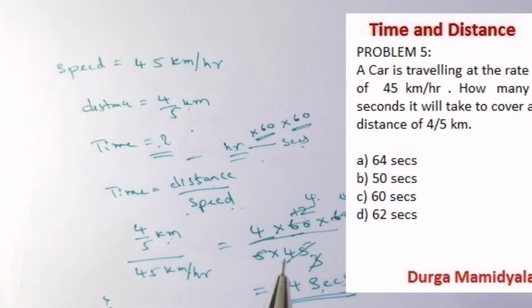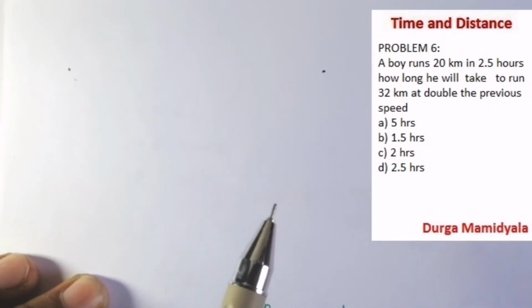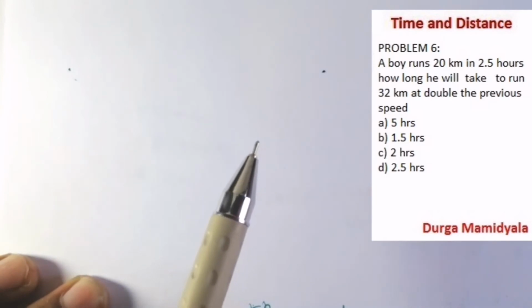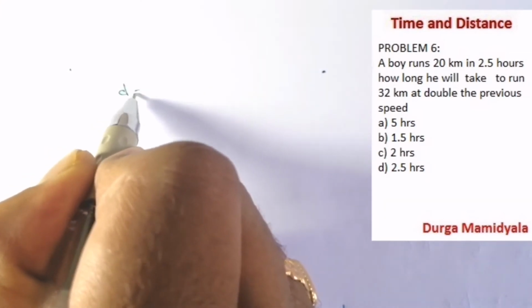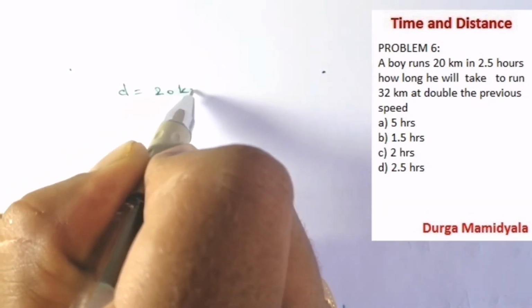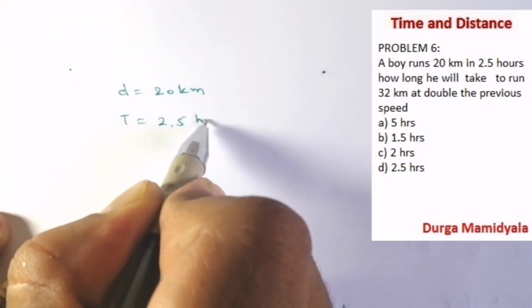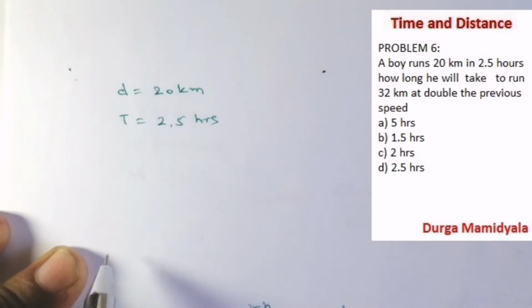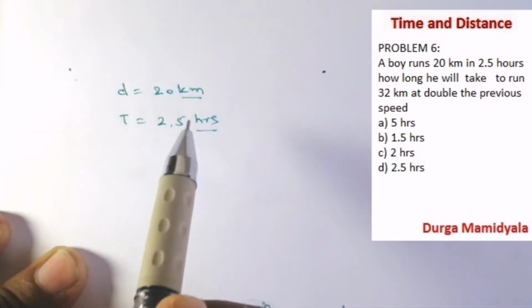Let us move to the next problem. A boy runs 20 kilometers in 2.5 hours. How long will he take to run 32 kilometers at double the previous speed? So what is given here? How many kilometers does he run? He runs 20 kilometers. The distance he has traveled is 20 kilometers, and in what time? In 2.5 hours, right? Here we have the kilometer unit and here the hours unit.